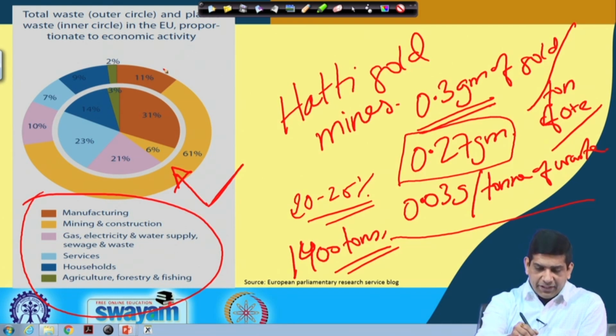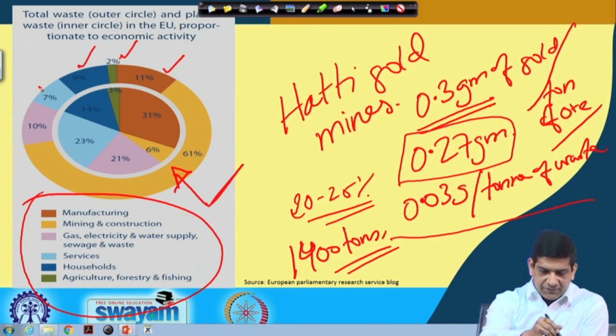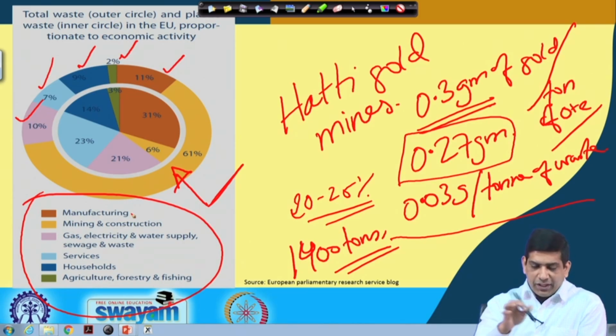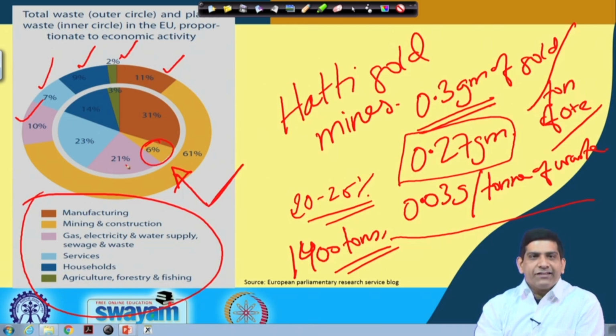Then manufacturing had 11%, agricultural forestry had 2%, household was 9%, services 7%, gas, electricity, water supply, sewage was 10%. So, that was in terms of total waste. Now, when you look at the plastic waste, you see that big yellow becomes a very small yellow right there at 6%. So, mining and construction in terms of plastic is only 6%.